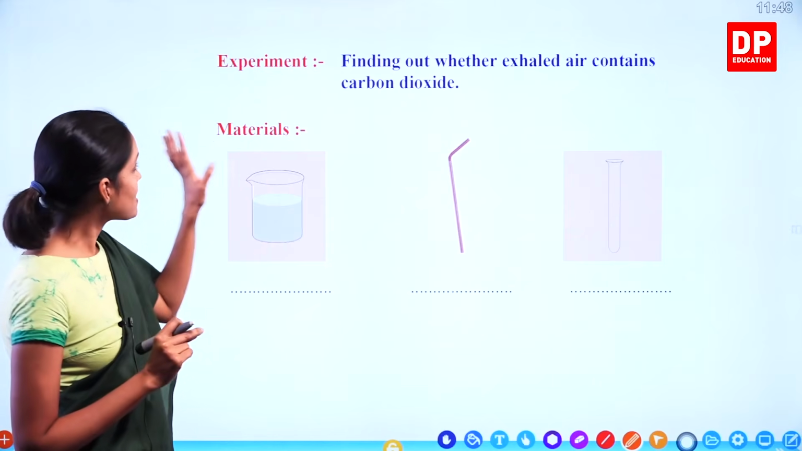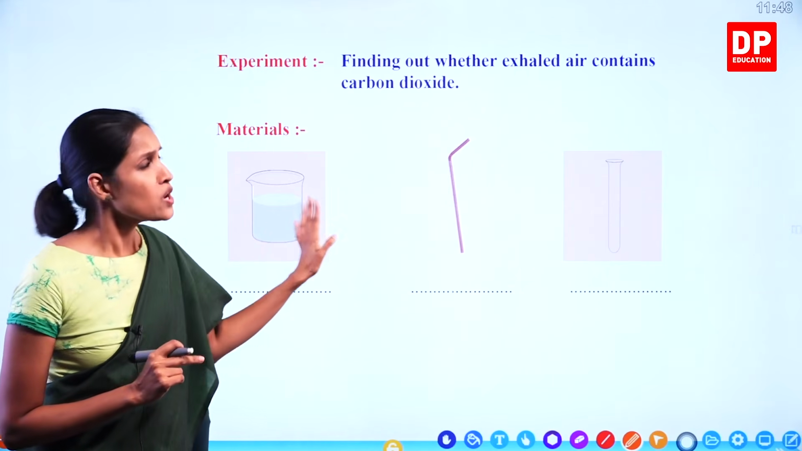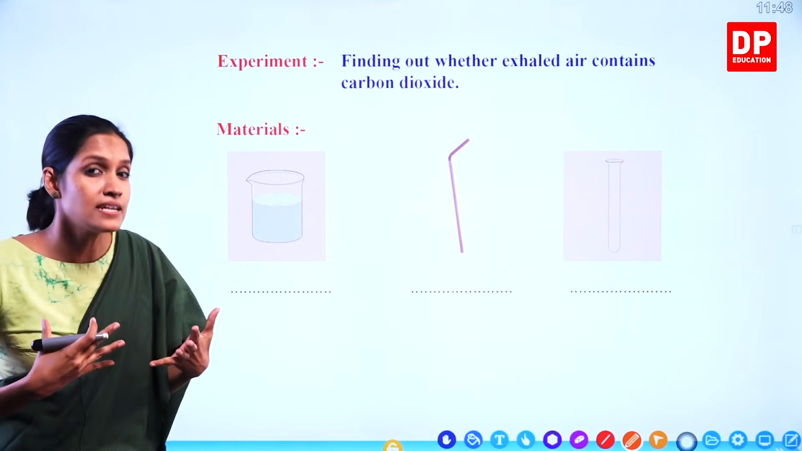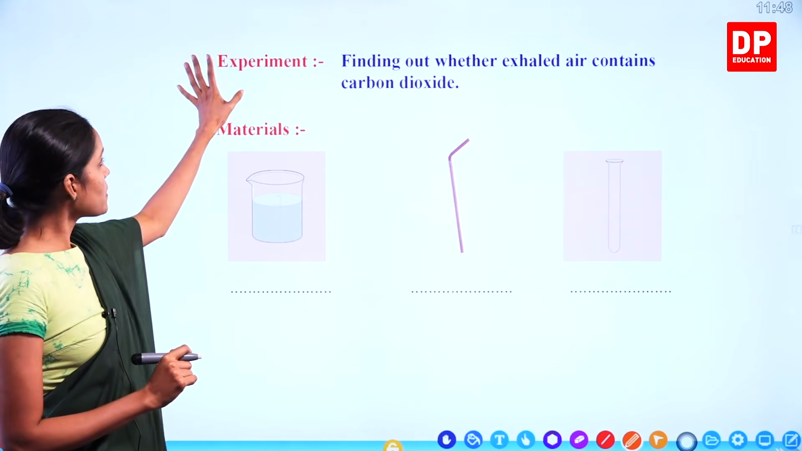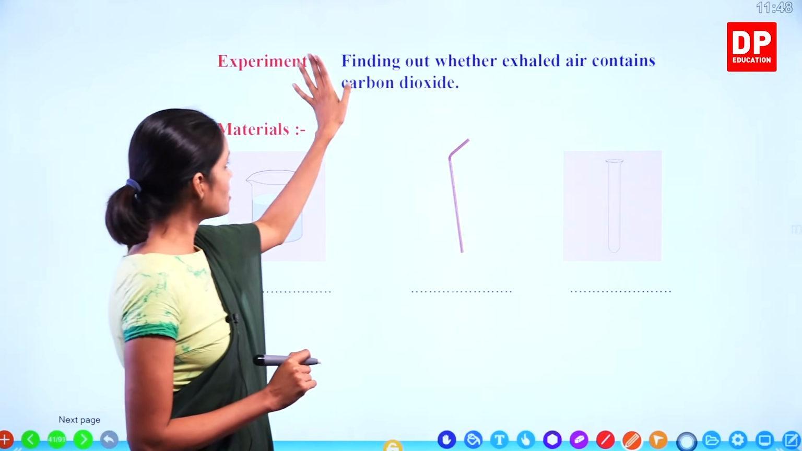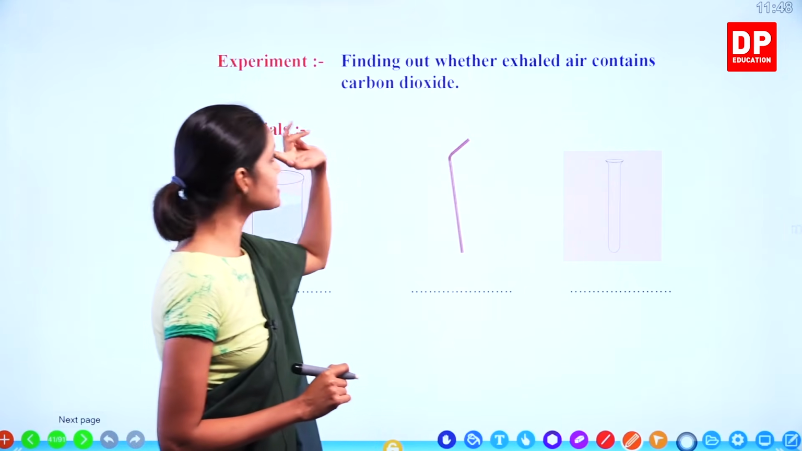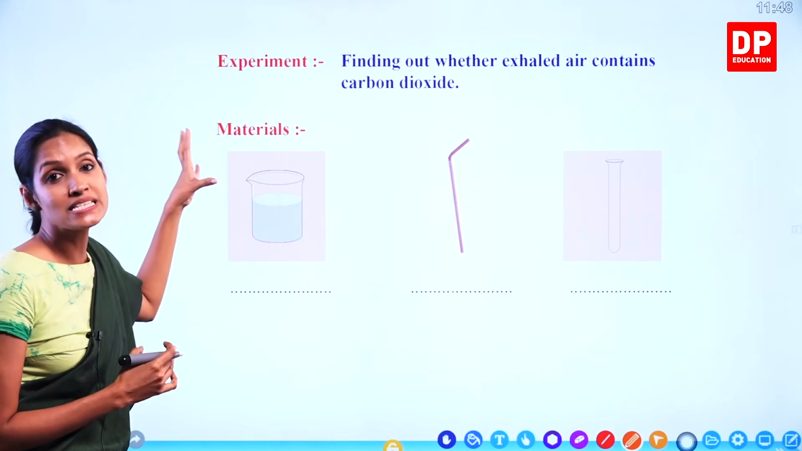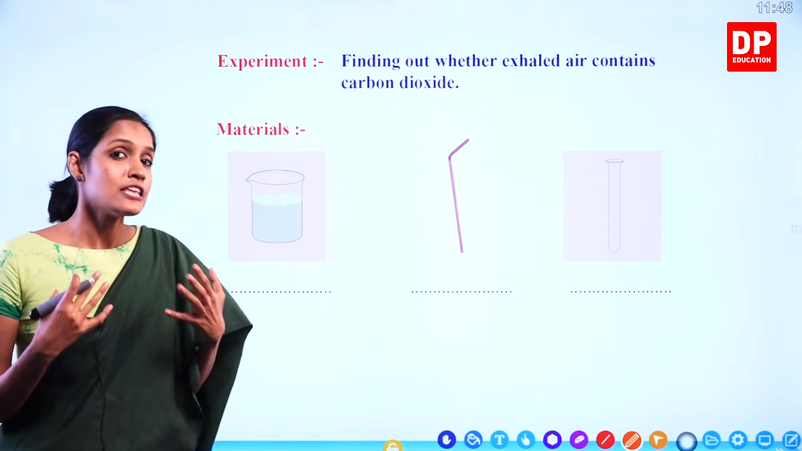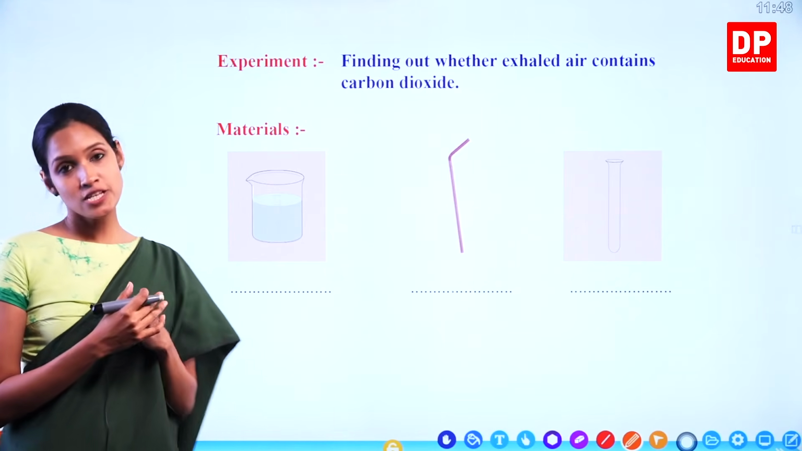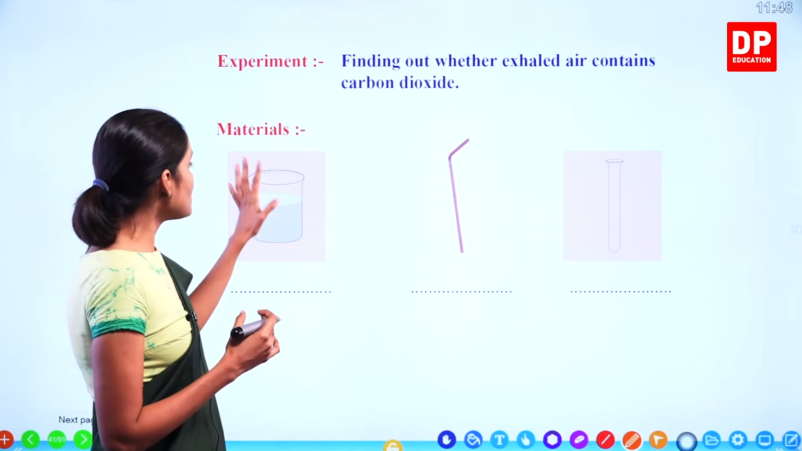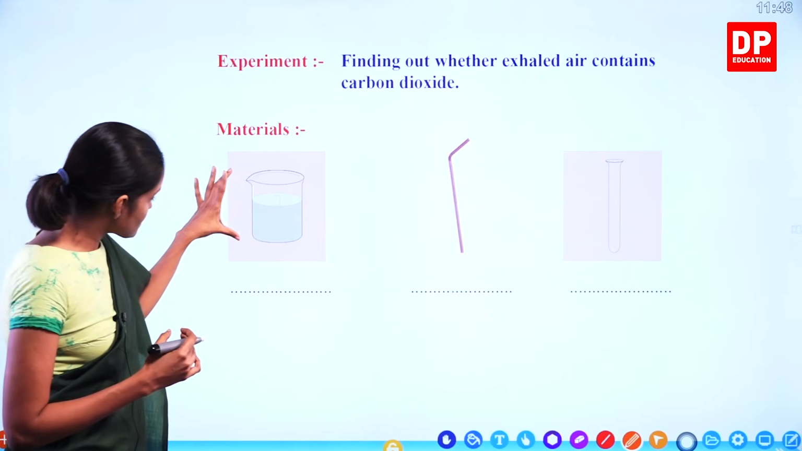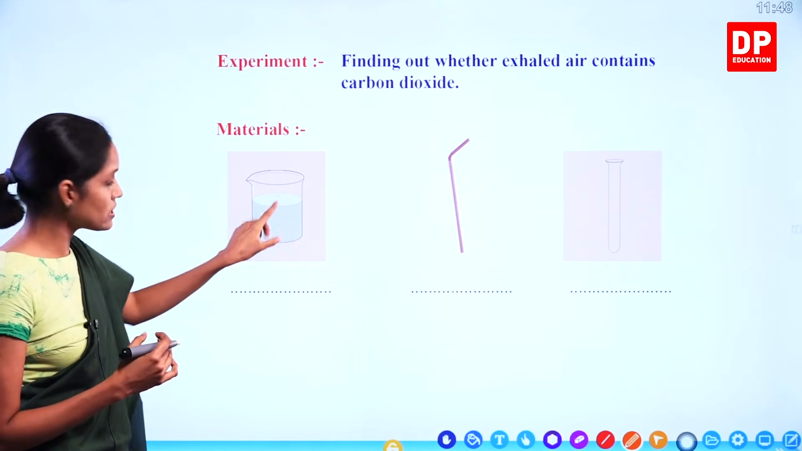Understand? So in this experiment, we are going to prove that carbon dioxide is contained in our exhaled air. So the experiment is step 1, finding out whether exhaled air contains carbon dioxide. What is the second part we have to write? That is materials. Materials means the things we need in order to do this experiment. Right, children? So we need 3 things here. What are the 3 things? Now, what is this? This instrument is known as a beaker.